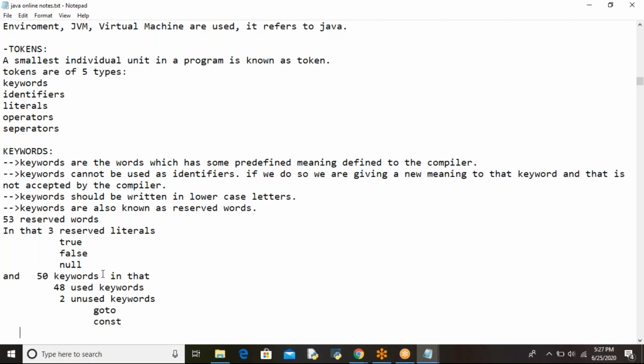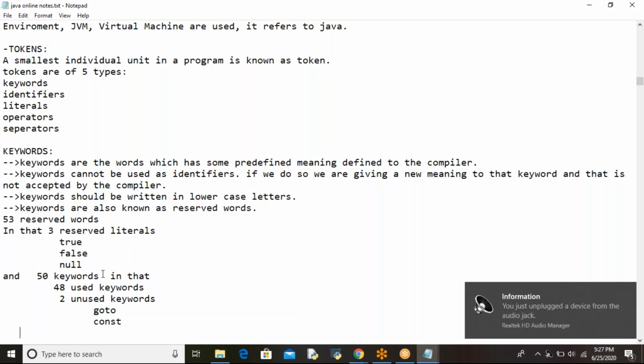In the English language, there are so many words available, and it's very difficult for us to remember all those words. That's why the scientist took some words, gave each and every word a predefined meaning, and by using those words we write the programs. Those words are nothing but keywords.